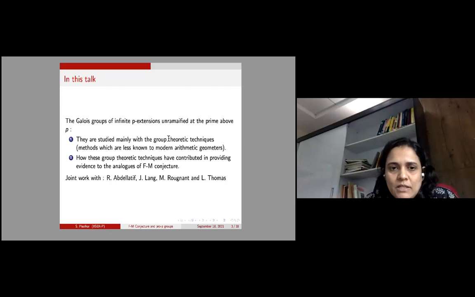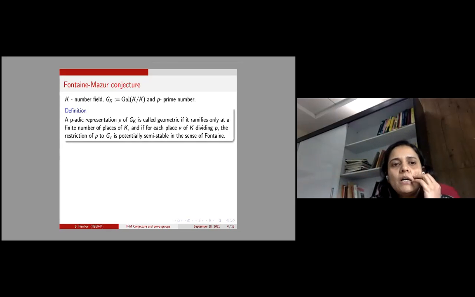So let me start. I will just mention here the original Fontaine-Mazur conjecture, although we will not work with this; we will work with analogs of this conjecture. Let K be a number field and G_K be the absolute Galois group of K. Let's fix the prime number p.